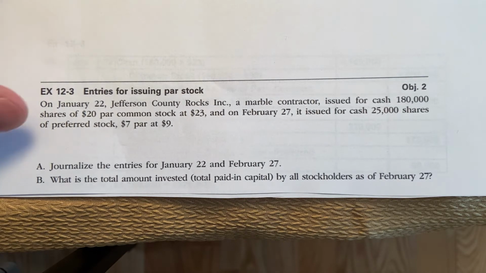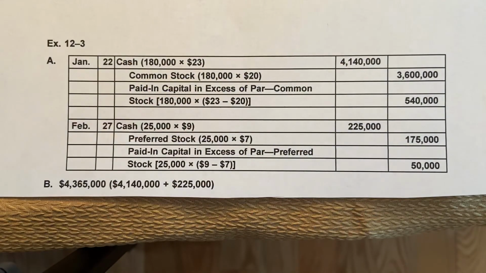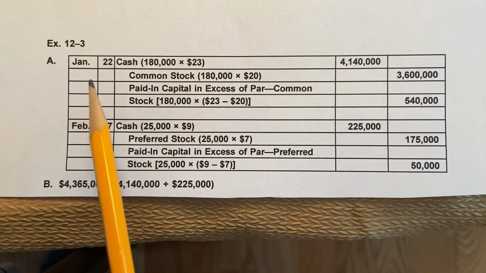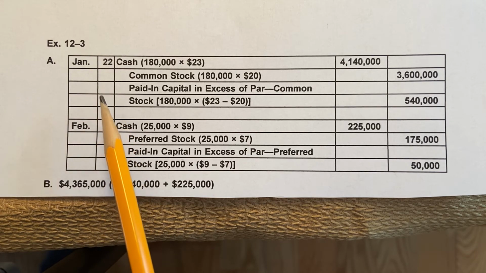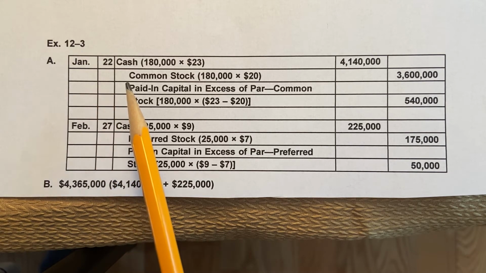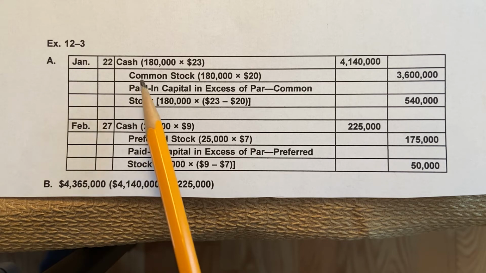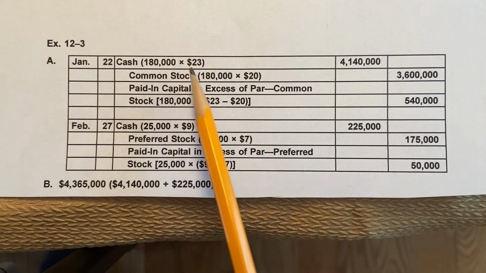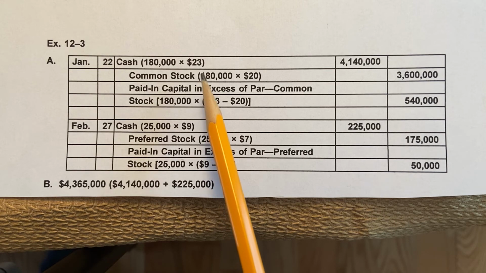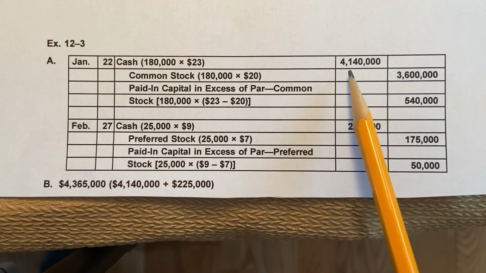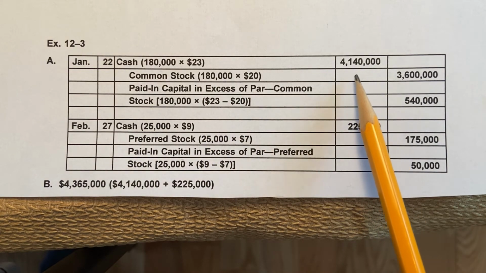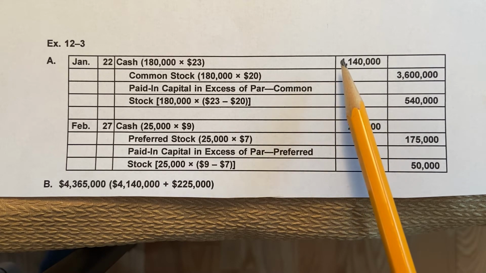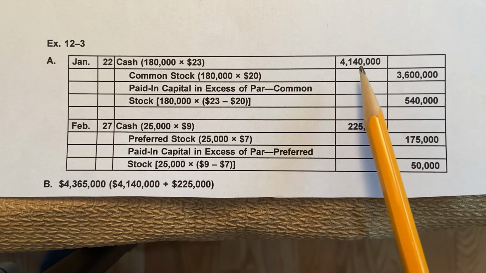All right. So again, to show you these transactions, on January 22nd, when they issued the common stock, what the cash would have increased by would have been 180,000 shares times the $23 per share. That's what they sold them for, or issued them for. So they got in 4,140,000. That would be increasing their assets, specifically cash.